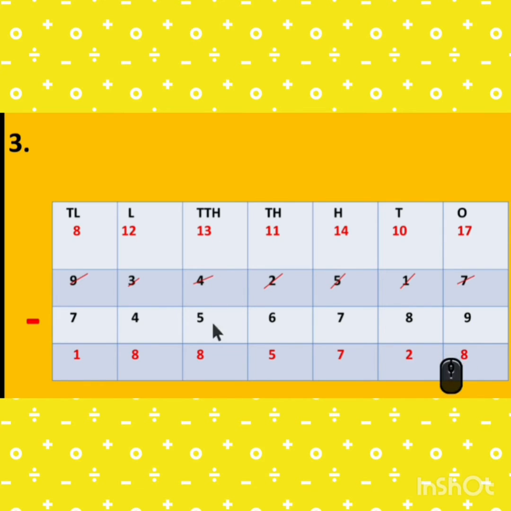Here is 3. 3 minus 5 is not possible. So this 3 takes the borrow from the next 3. Then it is 13. 13 minus 5 is 8. Then here 2 remains. 2 minus 4 is again not possible. So 9 gives the borrow. So it becomes 12. 12 minus 4 is 8. Next is 8 minus 7 is 1.